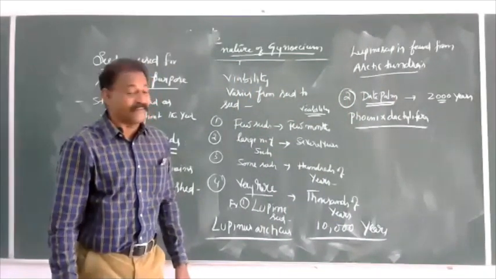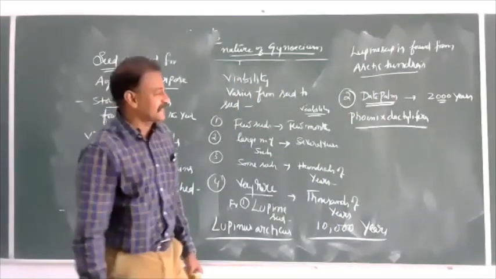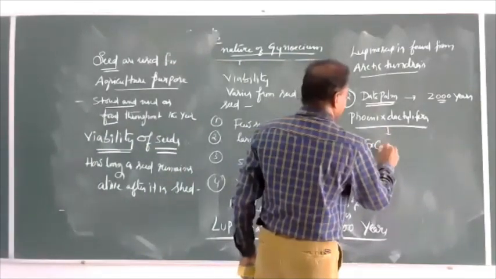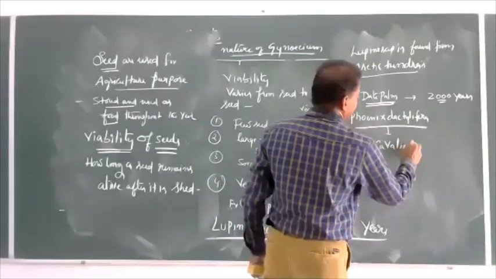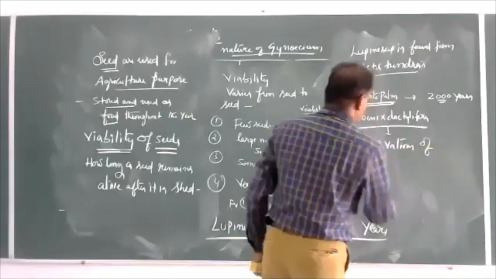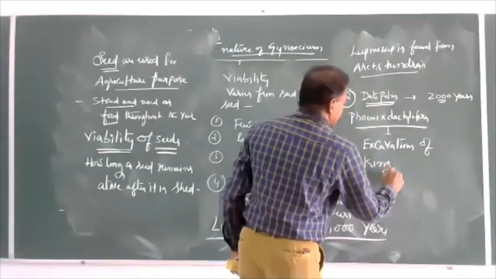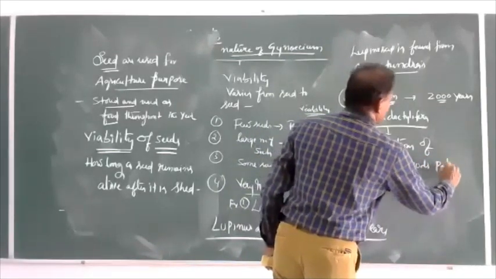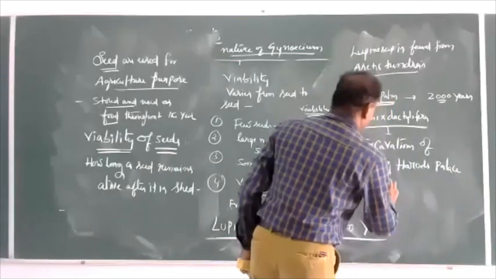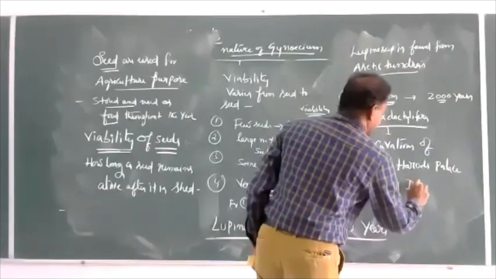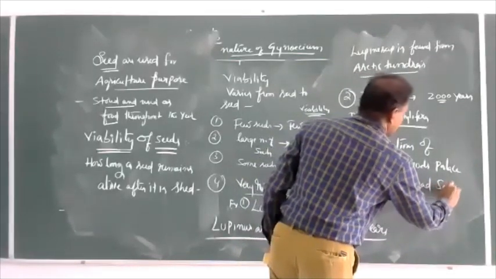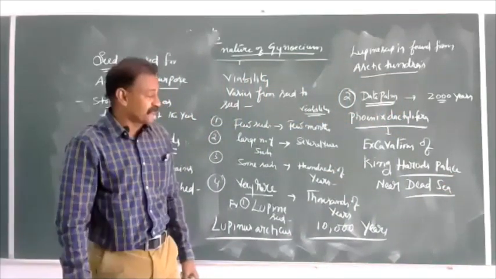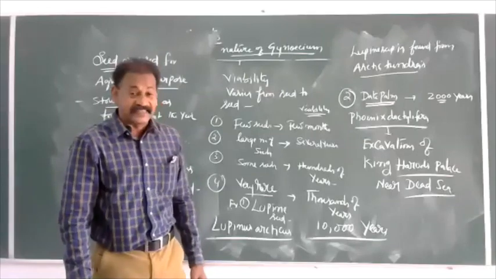It was observed in excavations at King Herod's palace near the Dead Sea. We may see this on the National Geographic channel, King Herod's Palace, Dead Sea.